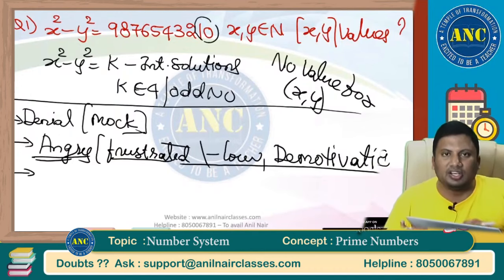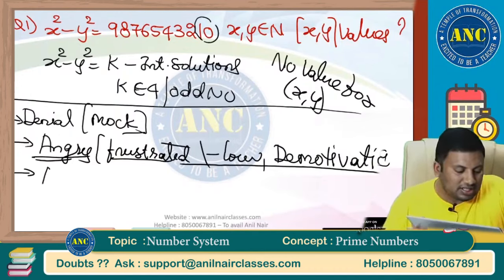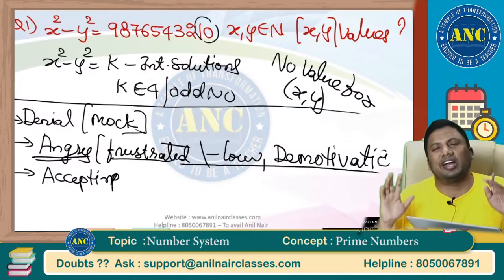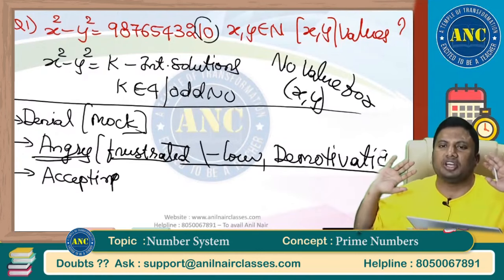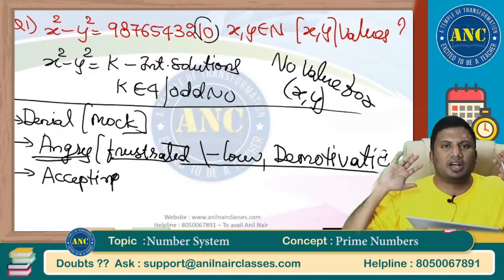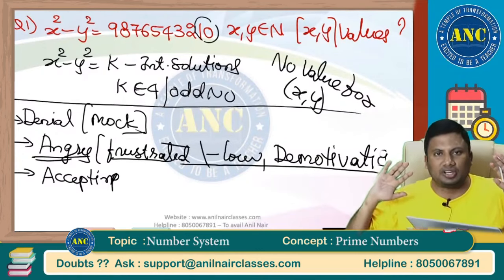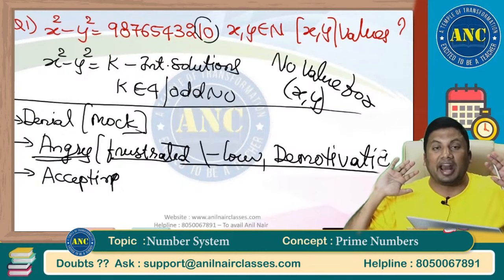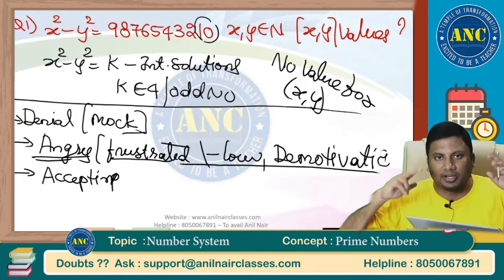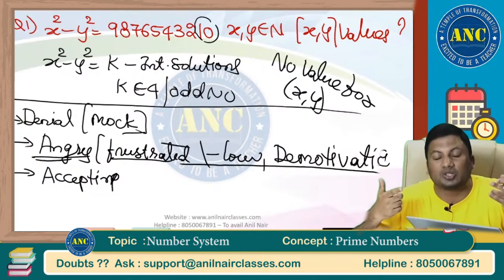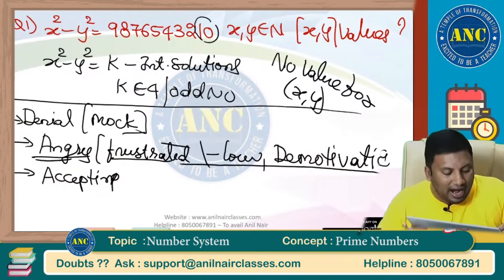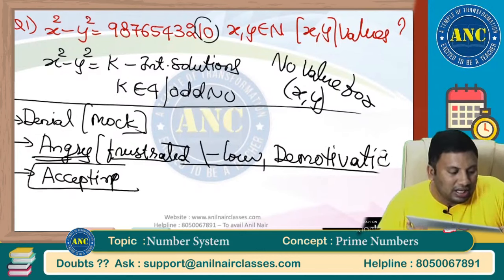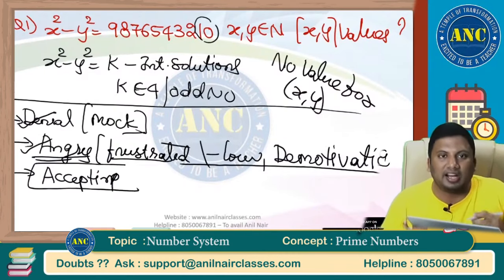The third one is, you will start accepting it. "No, I don't think I can get into IIMs. I don't think 3 months are enough. I don't think as a fresher I have great chances. I don't think I can work in Google. I don't think I can crack a bank examination in the first attempt." Who is the person who is speaking to you? You yourself.